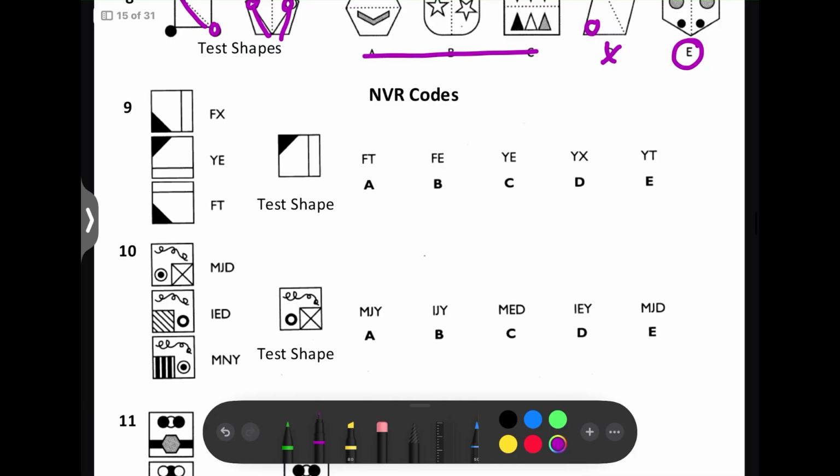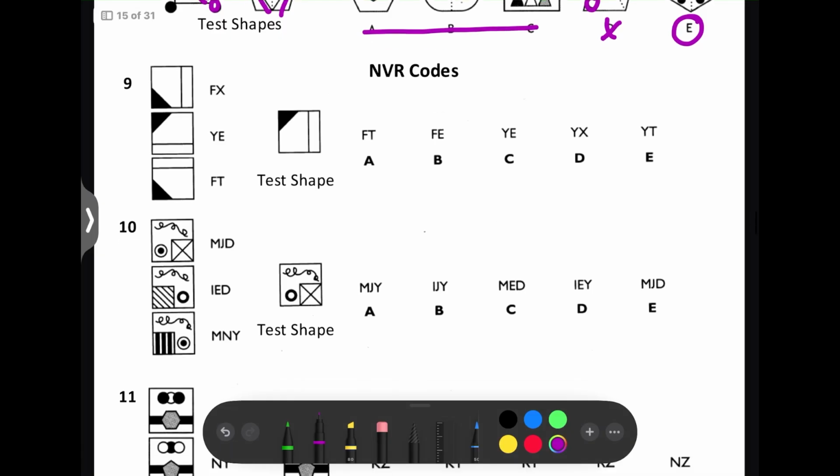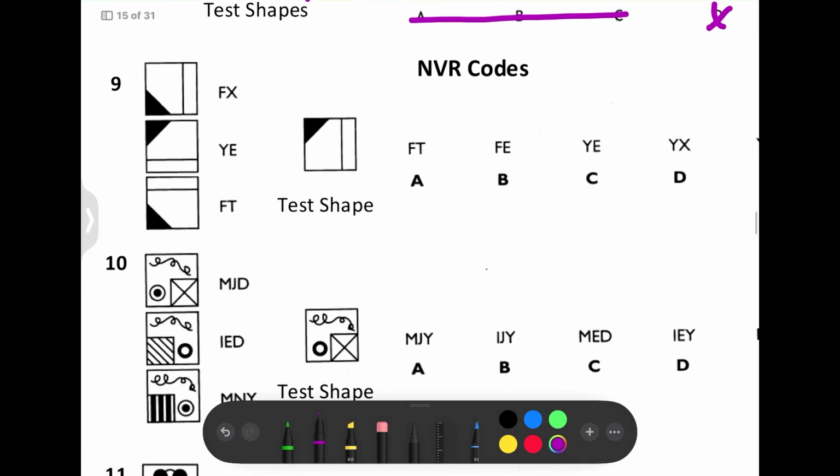Next, we've got these code questions. These code questions are quite good questions once you know how to do them properly, because they're quite easy to figure out. You've just got to look at 2 of the shapes that have a letter in the same position and then see what shape or pattern they have in common. So these 2 both have an F as their first letter, and they both have this triangle in the bottom left corner in common.